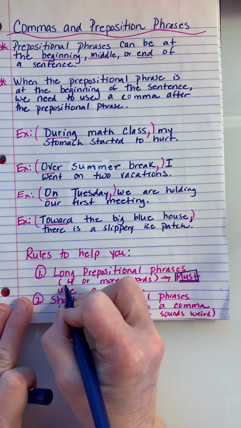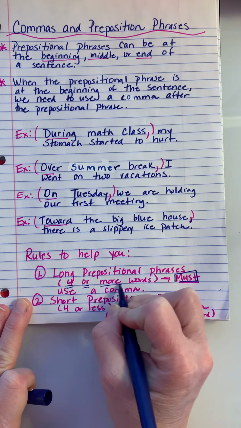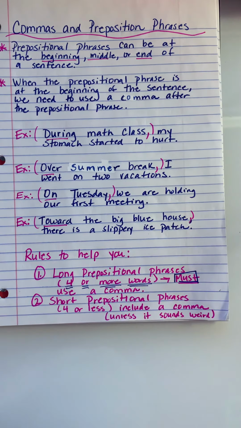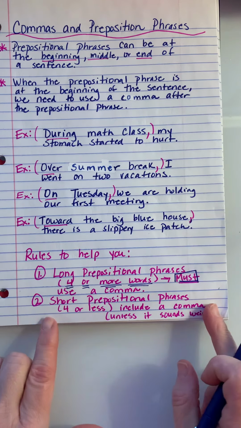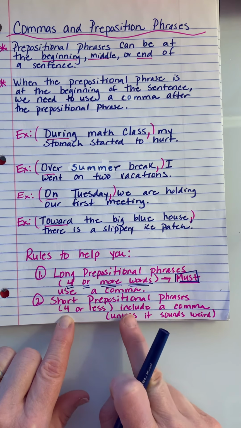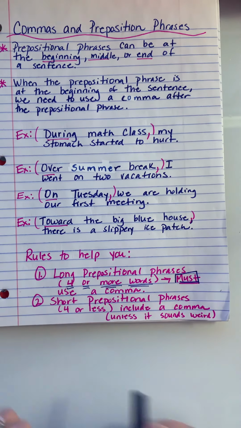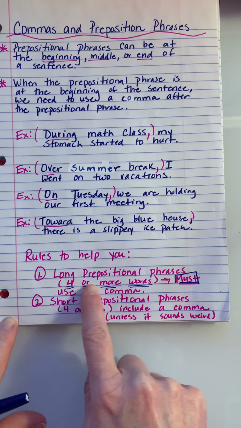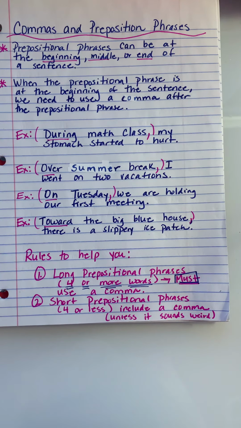Number two, for short prepositional phrases, 4 or fewer words, you should pretty much include a comma unless it sounds weird, meaning it's not in a place where you would make a natural pause when reading that sentence. But for sure, with 4 or more words you must, and on pretty much all other short prepositional phrases, you're going to want to include a comma also.